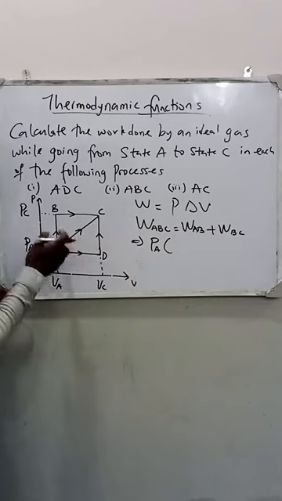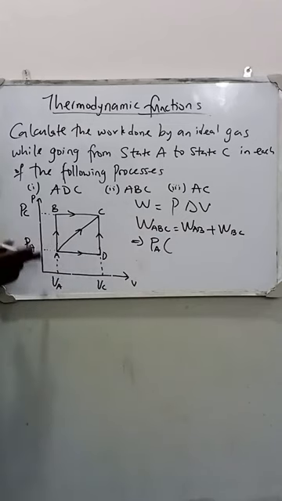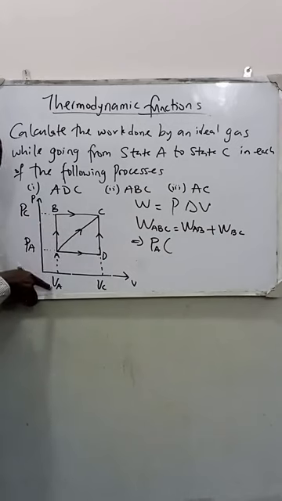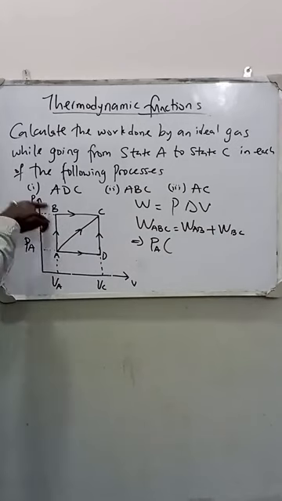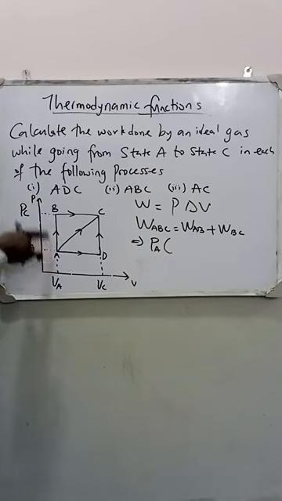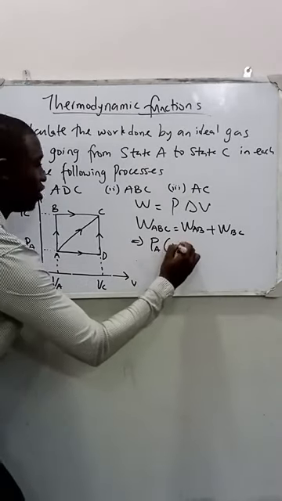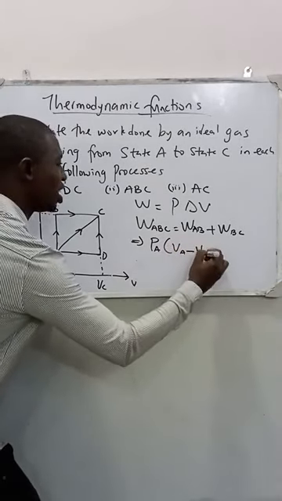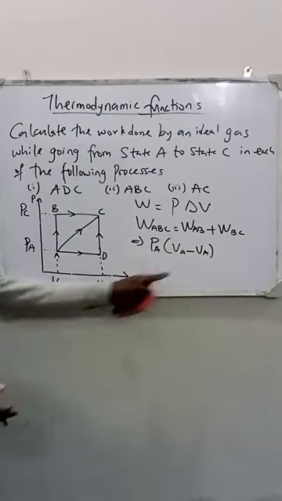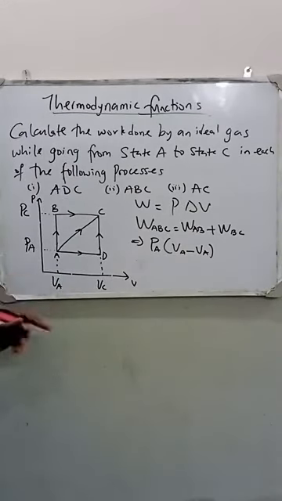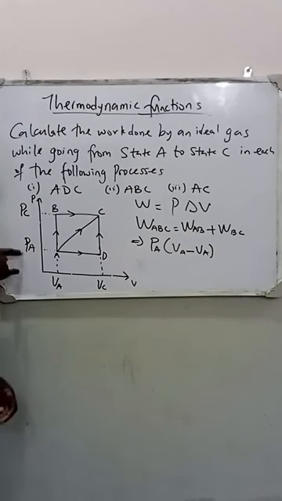Our change in volume along AB. You can see, let's look at this again. A to B occurs at constant volume VA. There is no change in volume along A to B. You can see it's just a single line and the volume is VA. That means V higher will be VA minus another VA. Why? There is no change in volume. Is that correct?